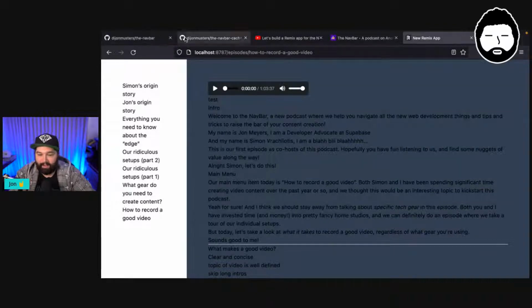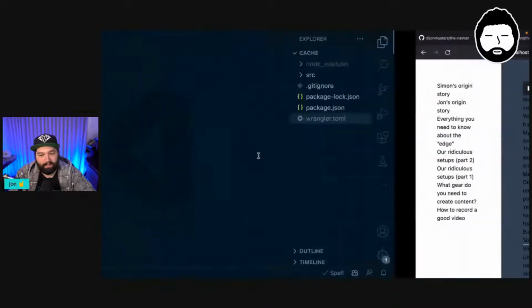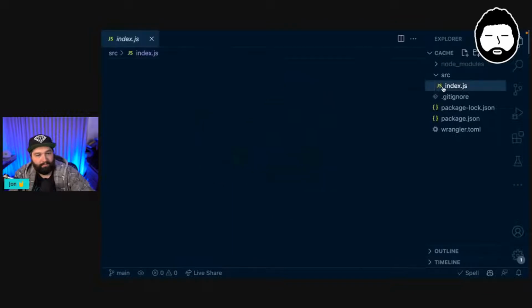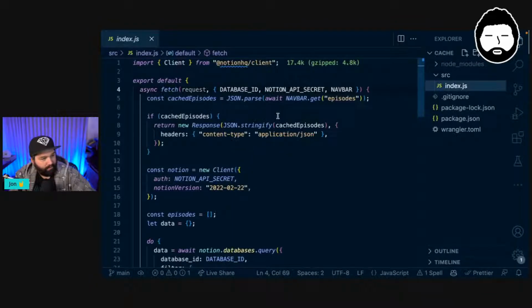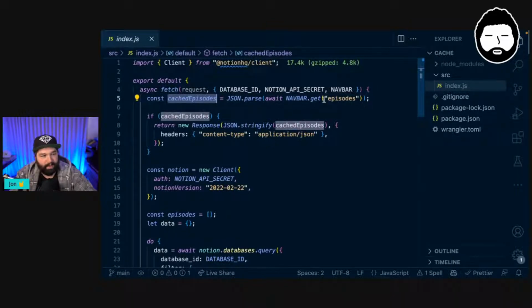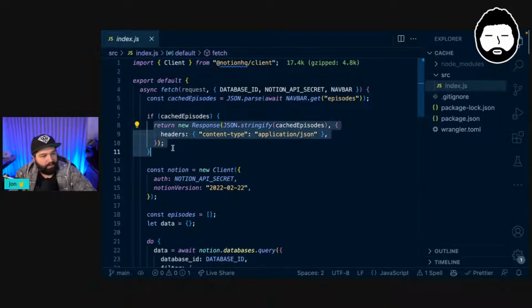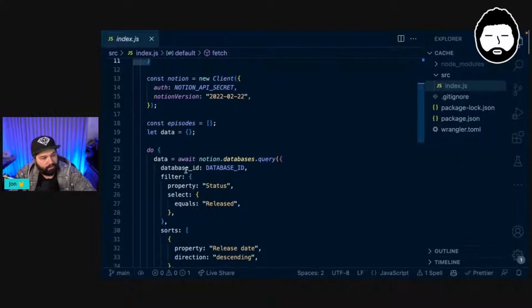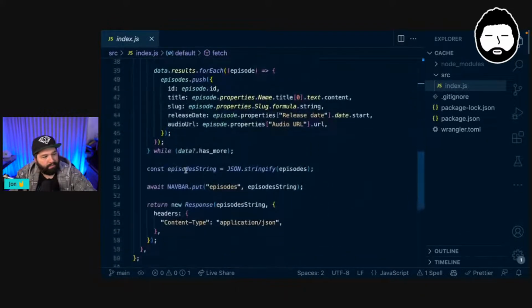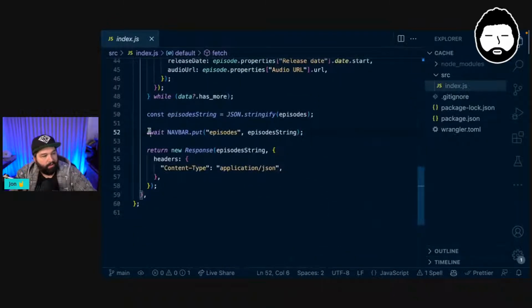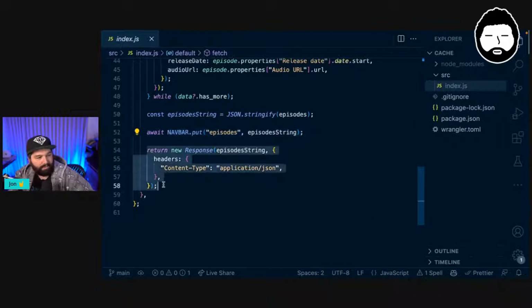We're currently getting all of our episodes from this Cloudflare Worker. This Cloudflare Worker goes and checks whether we have cached episodes, so it tries to pull them out of our NavBar KV store. If we have cached episodes, then we return them straight away. Otherwise, we go off to Notion and get all of the bits and pieces. We then write them back to the KV store, so the next person gets to benefit from all that work that we've done. And then we send a response.